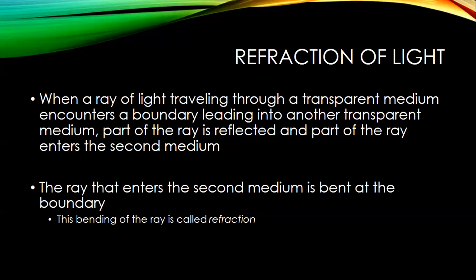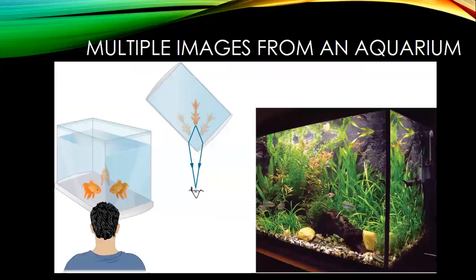Now, if the light is just entering the new medium head on, basically at a normal angle, all the wave front will enter the new medium, the slower medium, all at once. However, if it's entering the medium at some angle, part of the wavefront will enter first. It will slow down more than the other part of the wavefront, and this will refract the light. It will change the direction at which the light is propagating. It will bend the light, if you will.